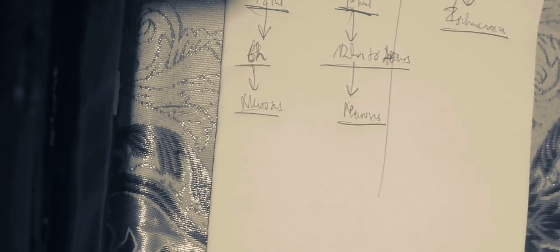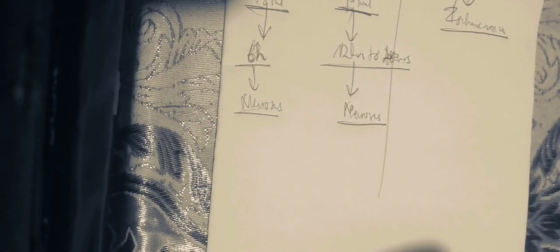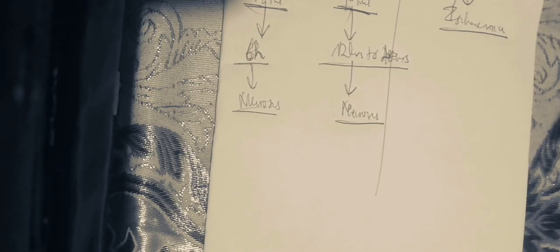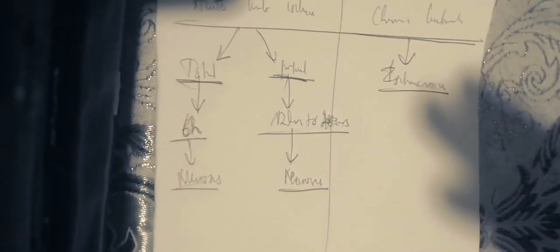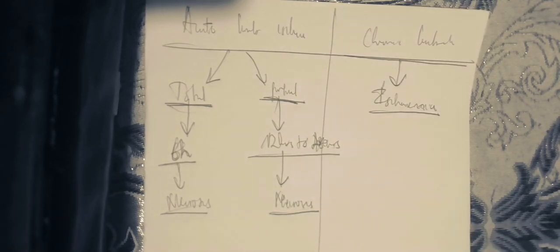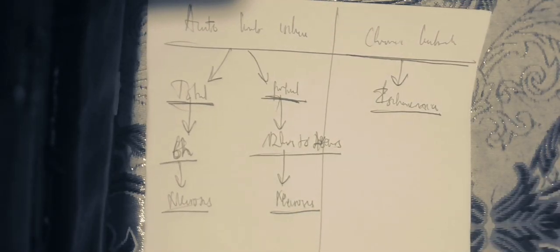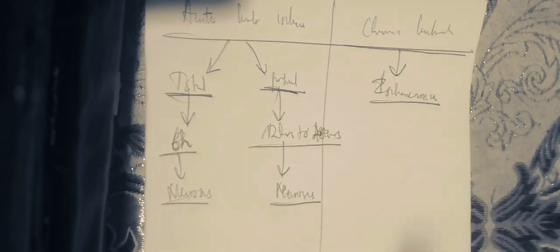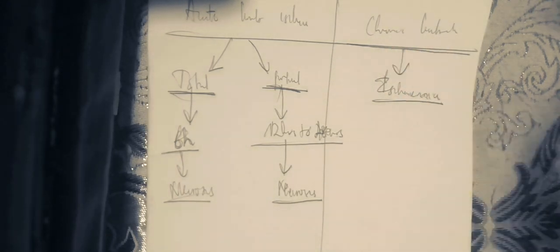While chronic limb ischemia is a chronic obliteration of the blood vessels by atherosclerosis or by aneurysms or by any other mechanism, which is going to result in necrosis of the tissues after a long period of time and then result in an arterial ulcer. So that is the difference between the acute limb ischemia mechanism and the chronic limb ischemia mechanism. Now we need to go into the clinical relevance of acute limb ischemia and chronic limb ischemia.